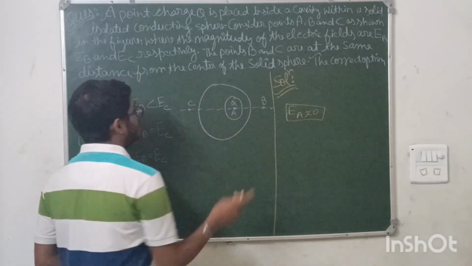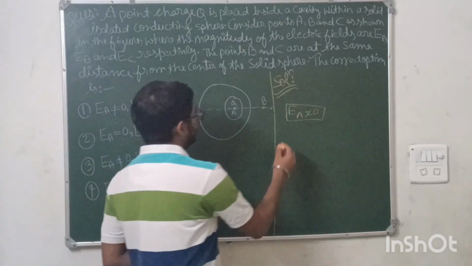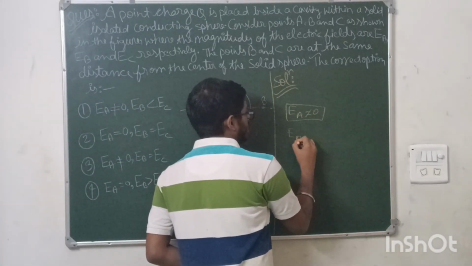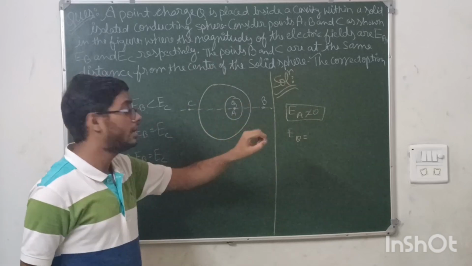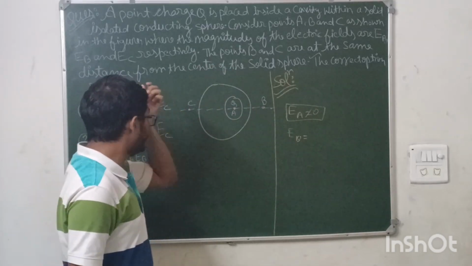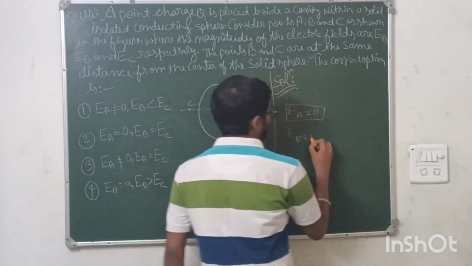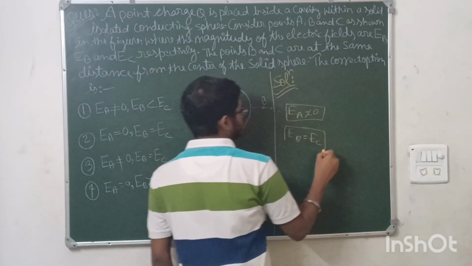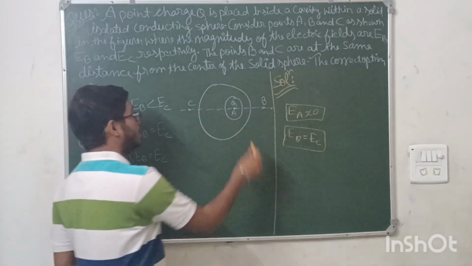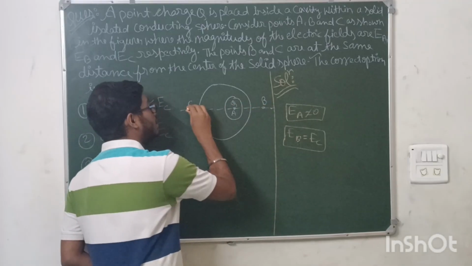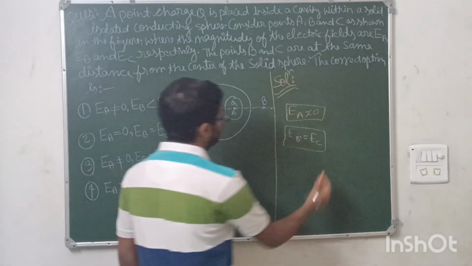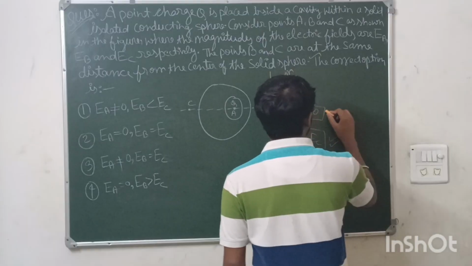Now what about C and B? At any point B, due to this isolated sphere, the electric field at B will be equal to the electric field at C. Why? Because they are both kept at the same distance. So the effect of the electric field at point B will be the same as the effect at point C, which means the magnitudes of the electric field at B and at C will be equal.